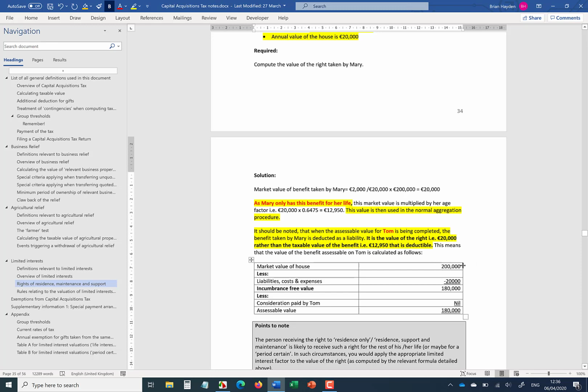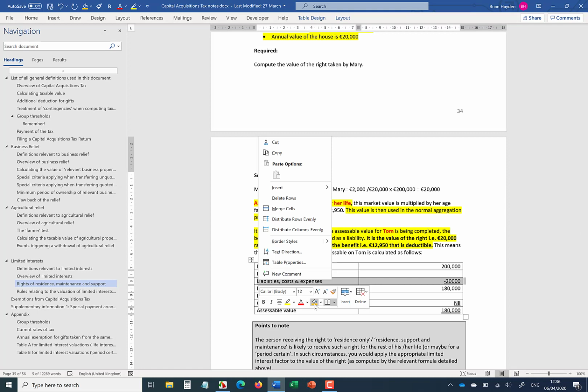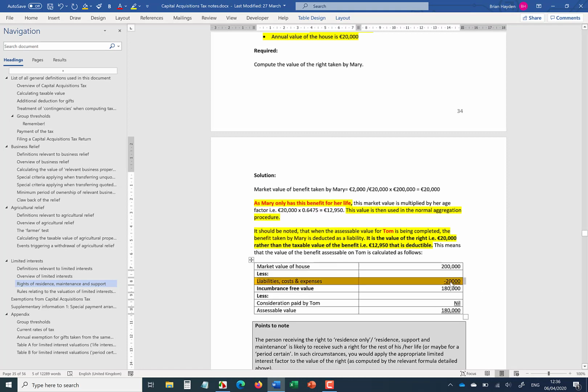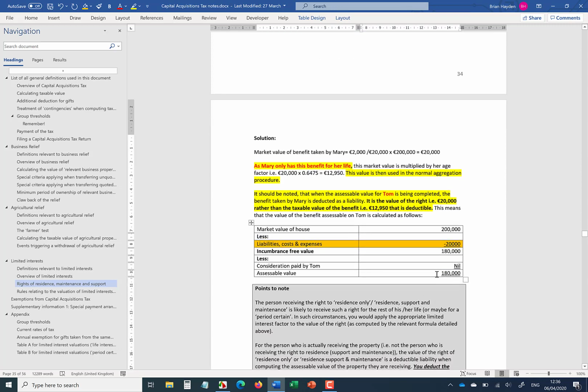So the house is 200,000 for Tom, but we take off these liabilities, costs and expenses, being the value of the interest that Mary is getting before applying the life factor. So on 180,000, and there's nothing being paid by Tom, so assessable value for Tom would be 180, and that also goes through the aggregation procedure.